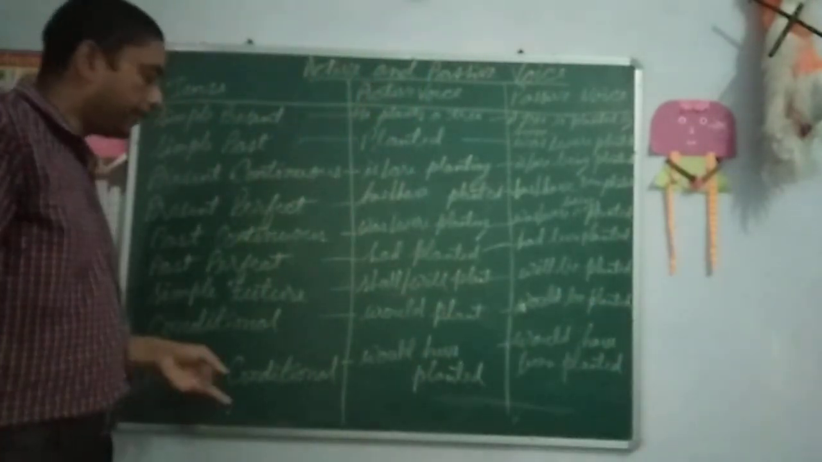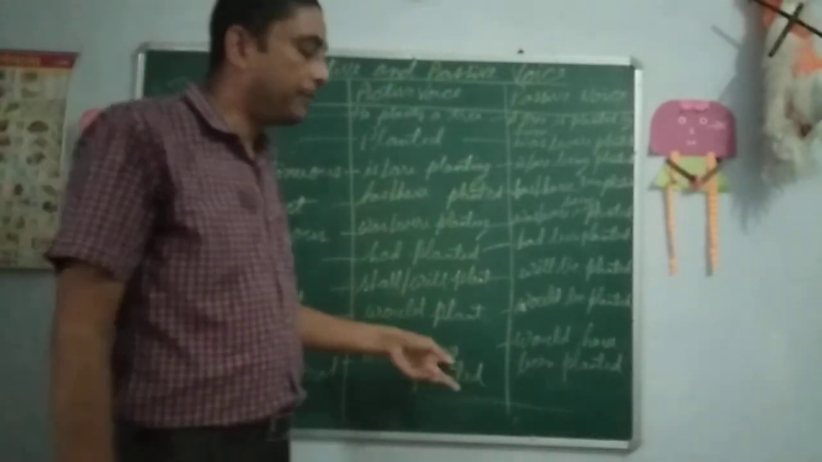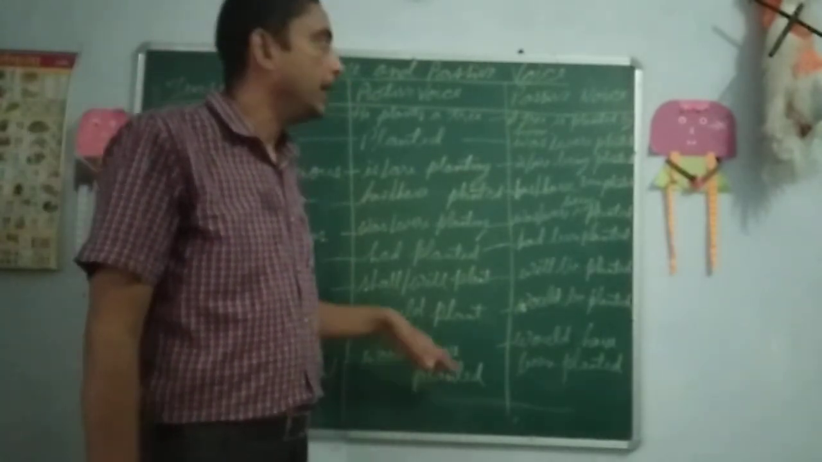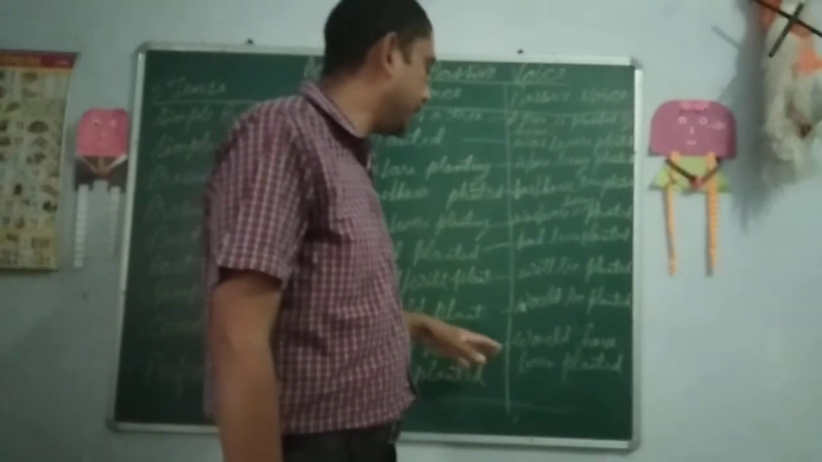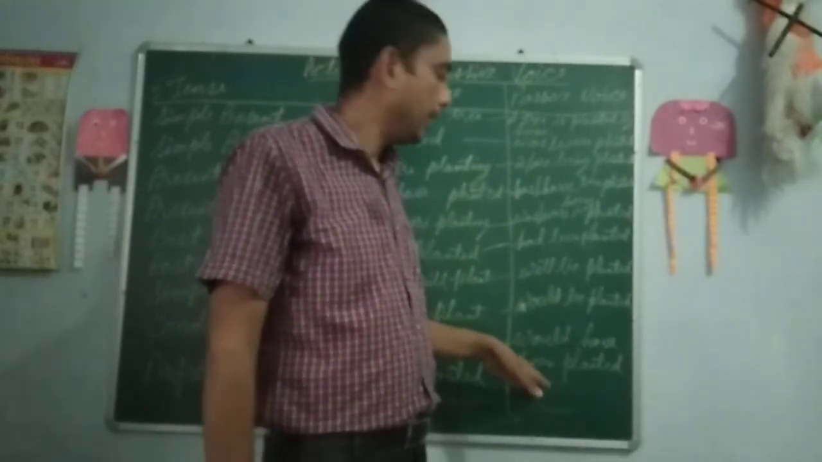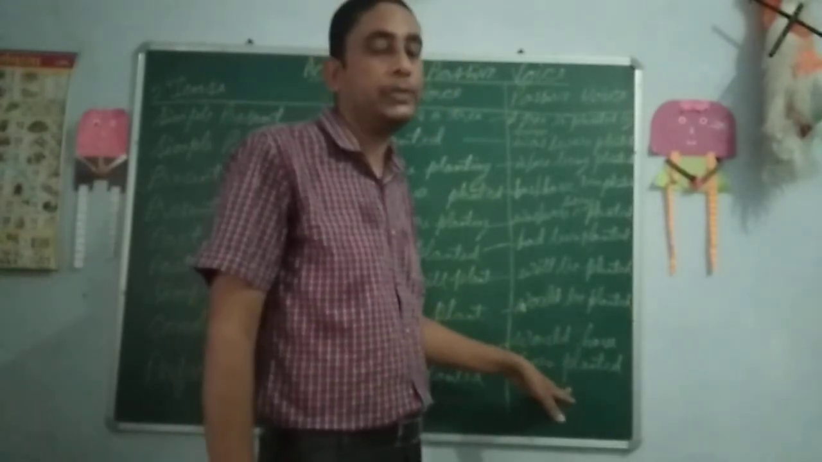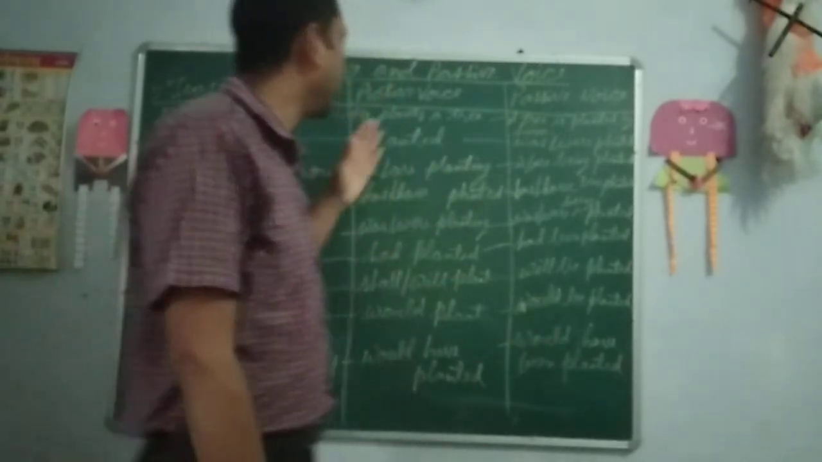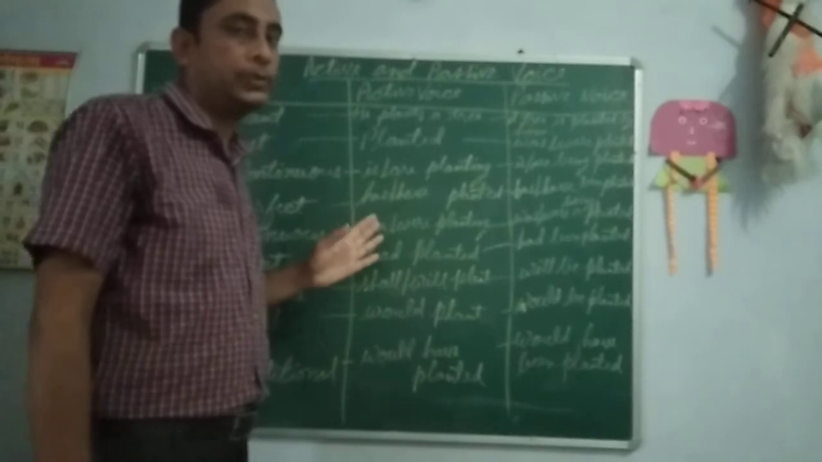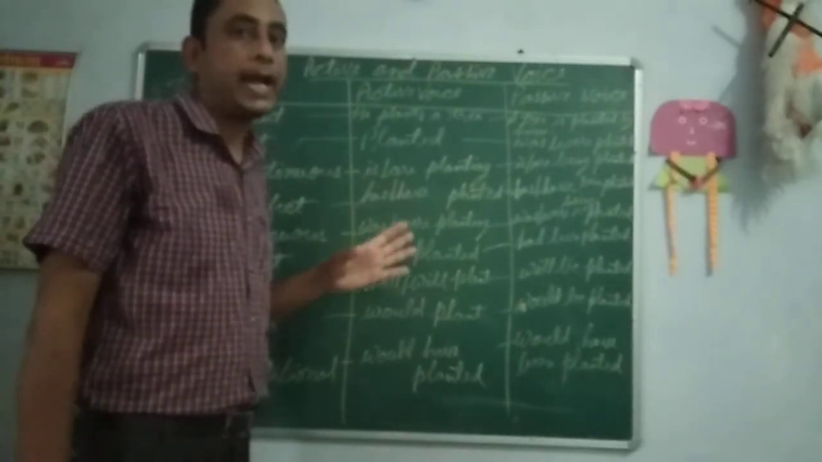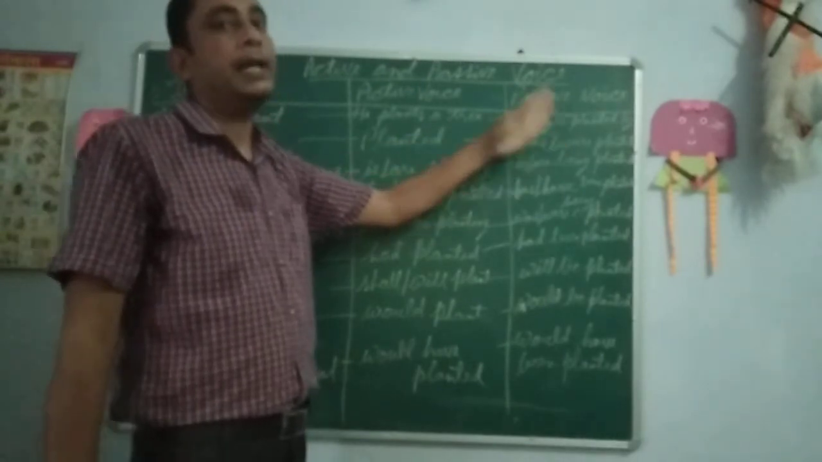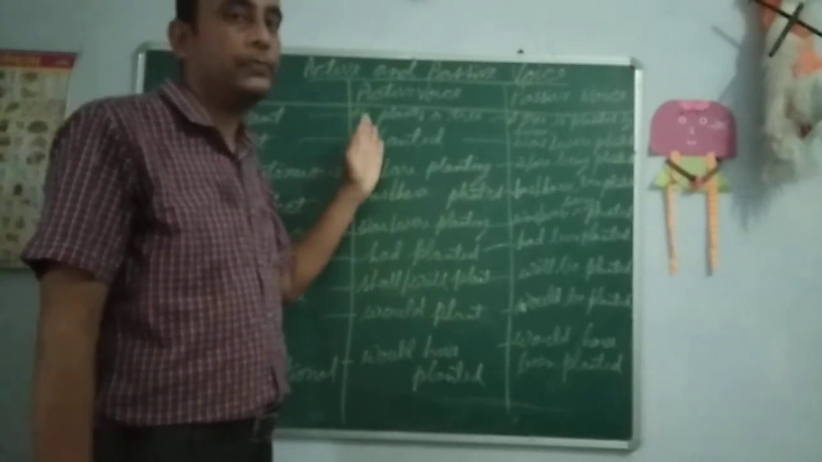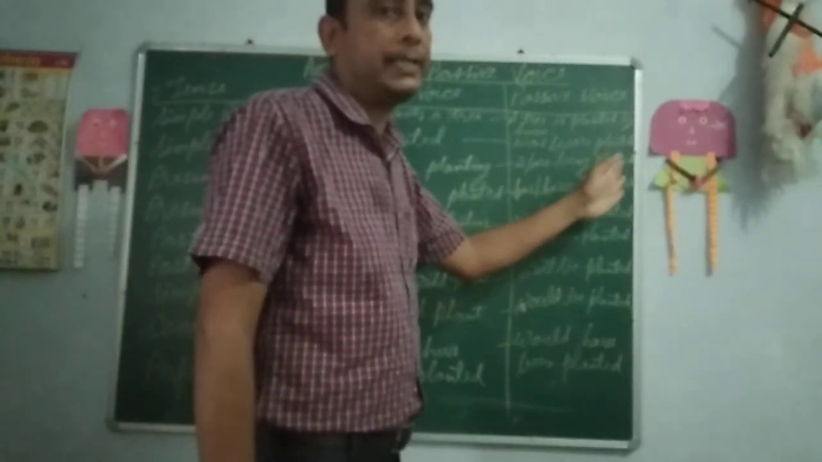Now in perfect conditional, would have planted will be used. In active voice, like he would have planted a tree, it will change into the passive voice: a tree would have been planted by him. So would have been planted will be used in passive voice, where a tree will become the subject of a sentence. In active voice, he is the subject, who is the doer of the action. But here in passive voice, he will be the receiver. Who is the subject in the active voice will become the receiver in the passive voice.